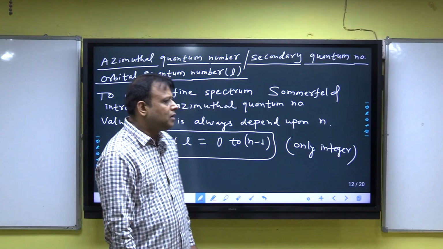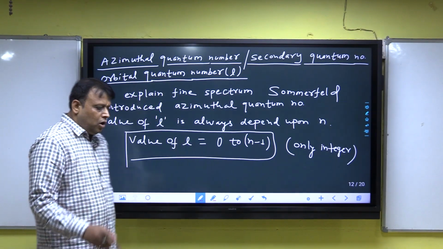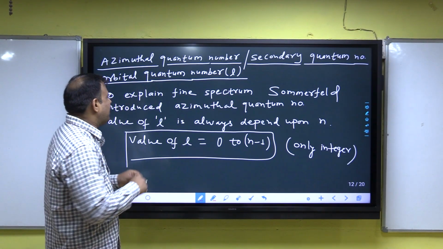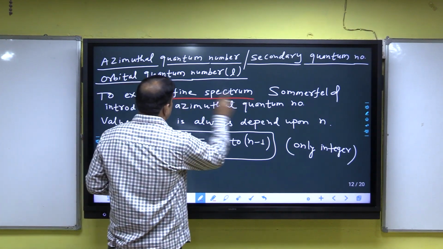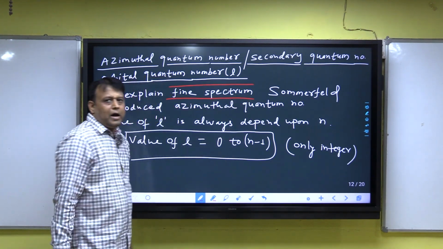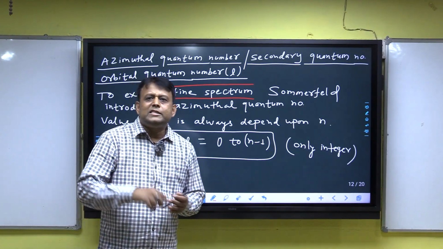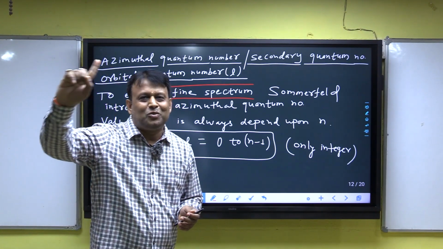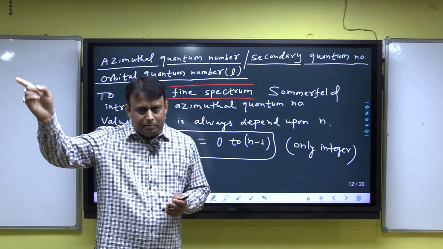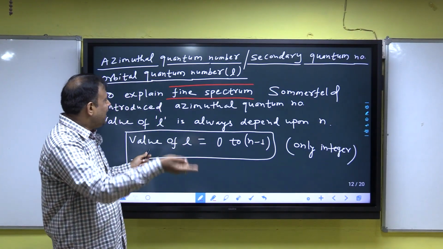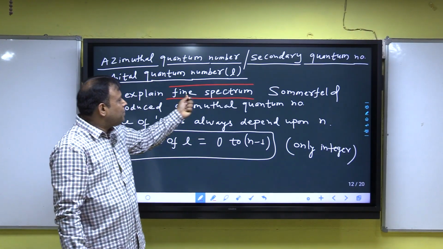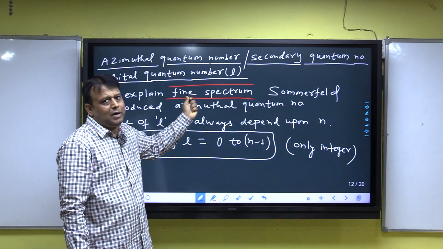Subsidiary quantum number. Listen, it explains the fine spectrum. I have discussed in the principal quantum number that the principal quantum number explained the line spectrum, one objective, and the azimuthal quantum number explains the fine spectrum, another objective.